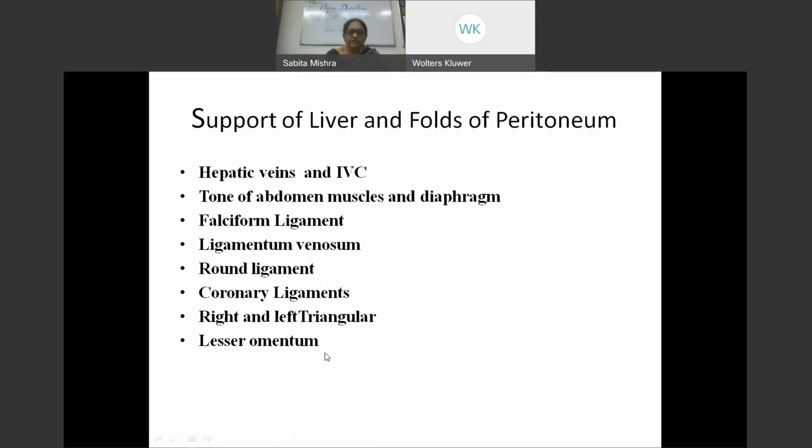And the lesser omentum, which is carrying the structures from the porta hepatis, is also forming a support anteriorly. So the right triangular ligament, the left triangular ligament, the lesser omentum. From the anterior abdominal wall, we have the falciform ligament, which is coming from the posterior surface of the anterior abdominal wall and coming onto the anterior surface of the liver. So these are the ligaments which are supporting the liver.